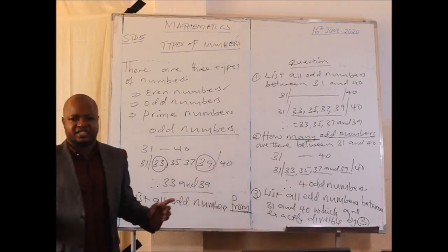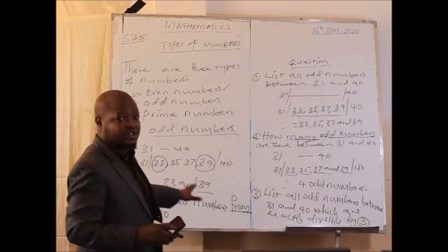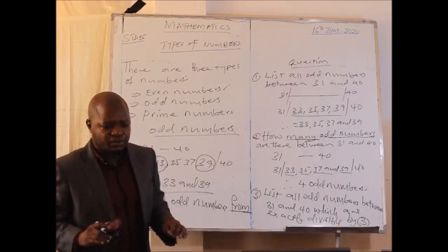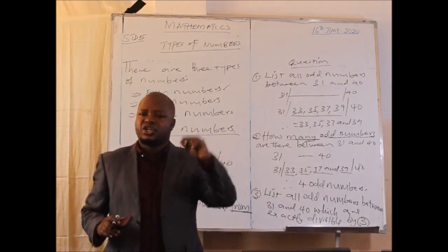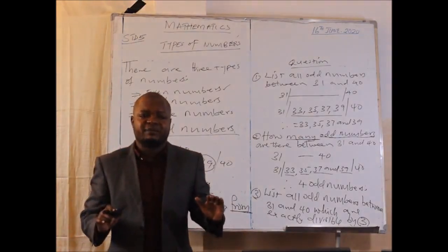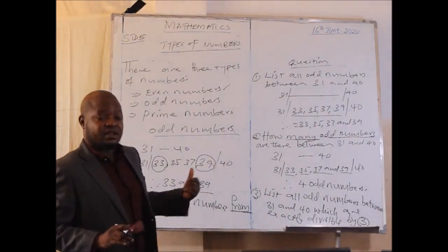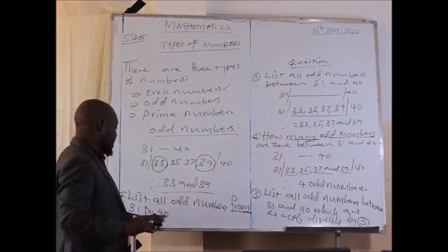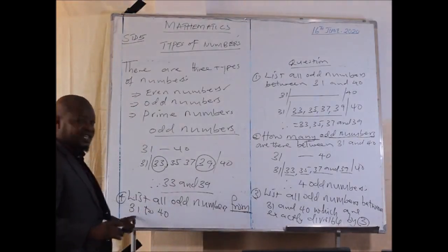So you have to differentiate between the word between, which was used earlier, and from. When we talk about from, the first number and the last number are included if they are odd numbers. If one of them is not an odd number, then we leave it. In this case, we have 31 and 40. Now 40 is not an odd number, but 31 is an odd number.